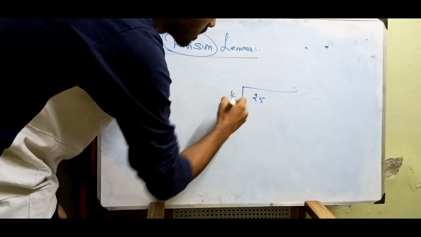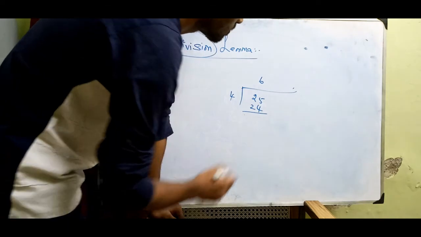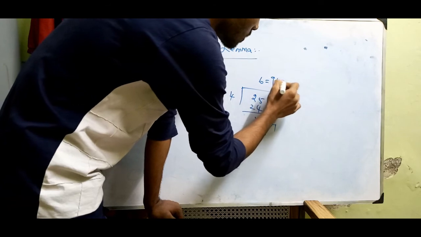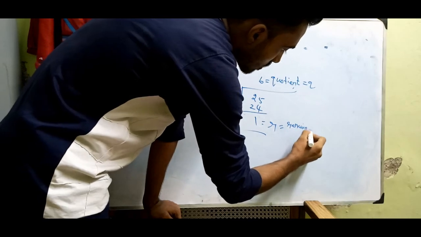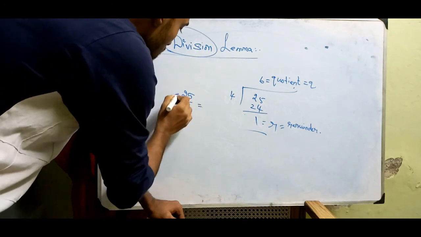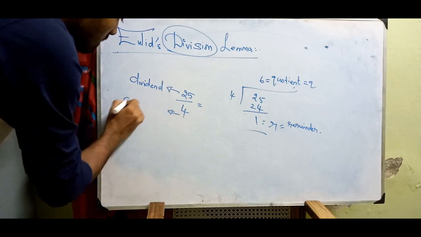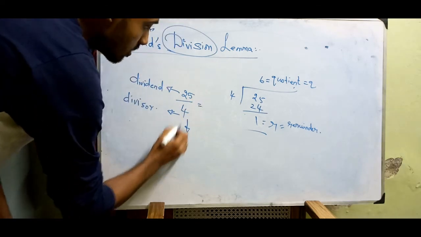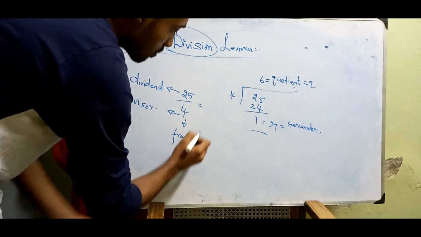If I write 25 and divide by 4, I can say that 4 sixes are 24. So the remainder is 1. This is the quotient, which I call Q. The remainder I call R. For 25 divided by 4, this is the dividend and this is the divisor. As you know, this is called a fraction, or rational number, whatever you want.